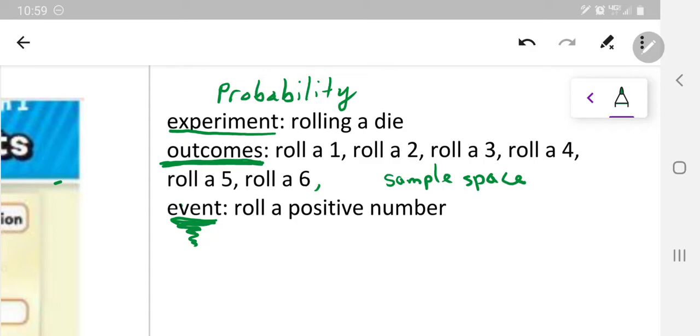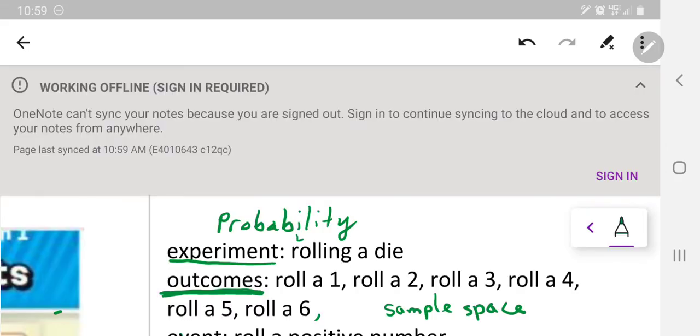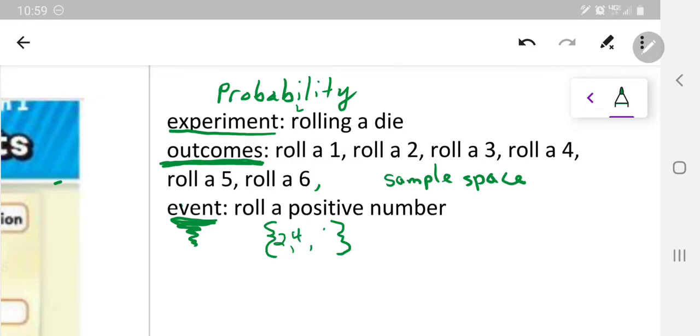An event is, for instance, rolling only positive numbers. So what would the positive numbers be? They would be 2, 4, 6. An event is a small group of the outcomes that you're trying to get in the experiment. So the event you're looking to do is roll positive numbers, and the outcomes are all the different possible things that could happen in an experiment, and the experiment is the actual action that you're doing.